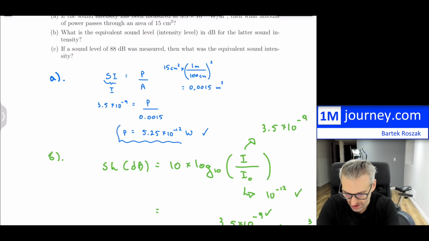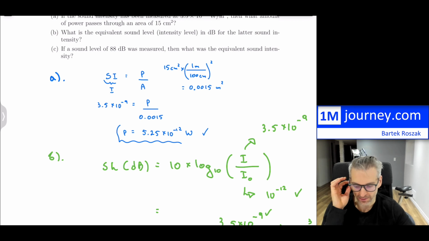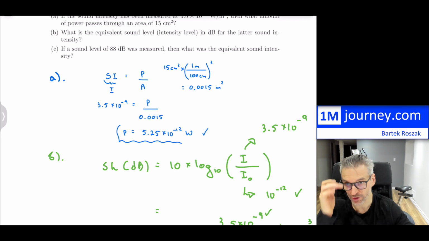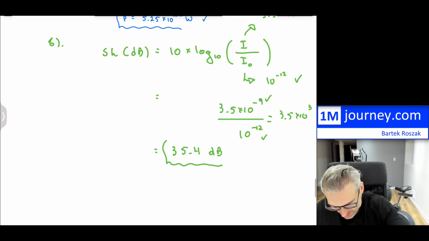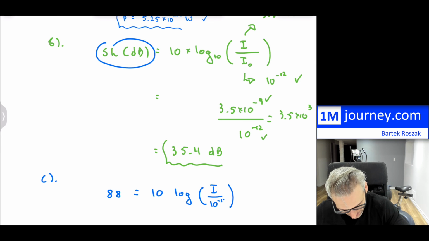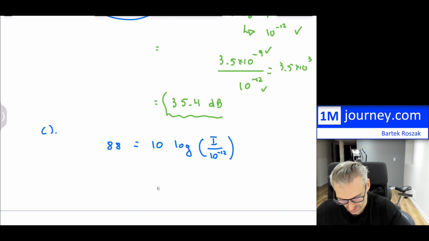For the last part, part C, if a sound level of 88 dB, which is actually pretty high, was measured, then what was the equivalent sound intensity? Now we have to go back in reverse. So for part C, we have 88 dB. I'm going to substitute it back into this formula. This is going to be 10 log of the intensity, which we want to find, divided by 10 to the negative 12. So we're basically solving this.